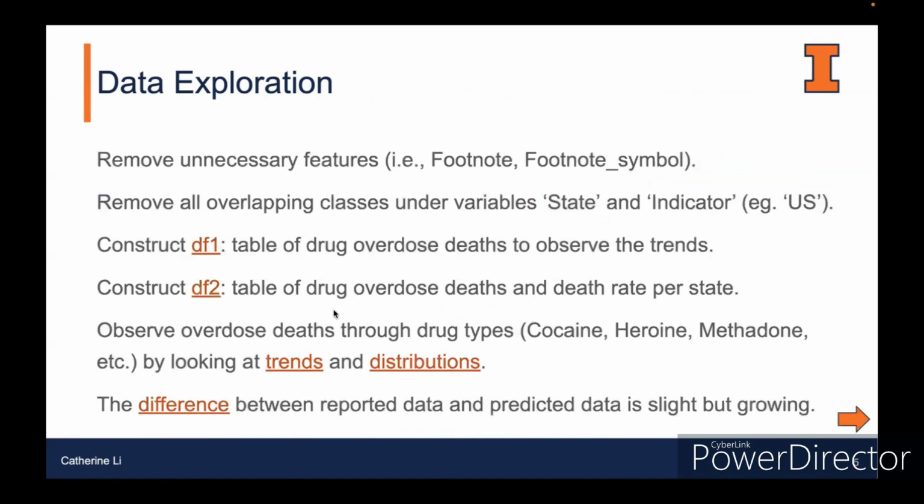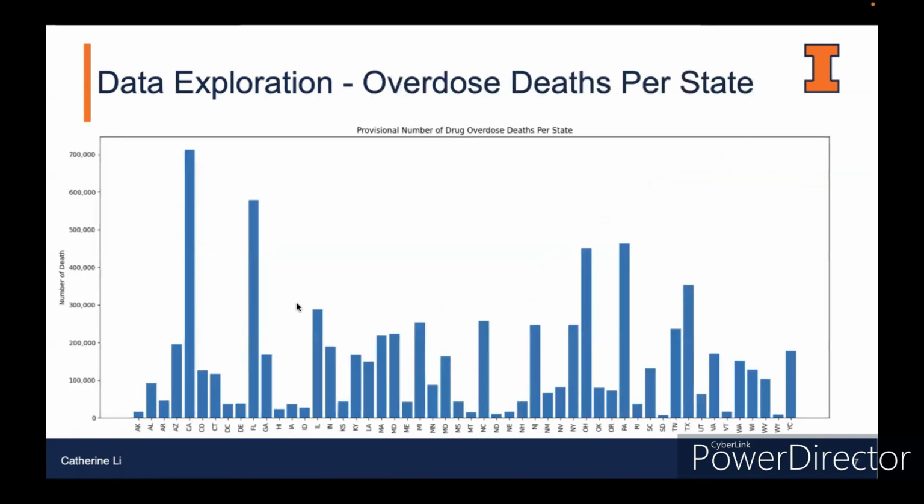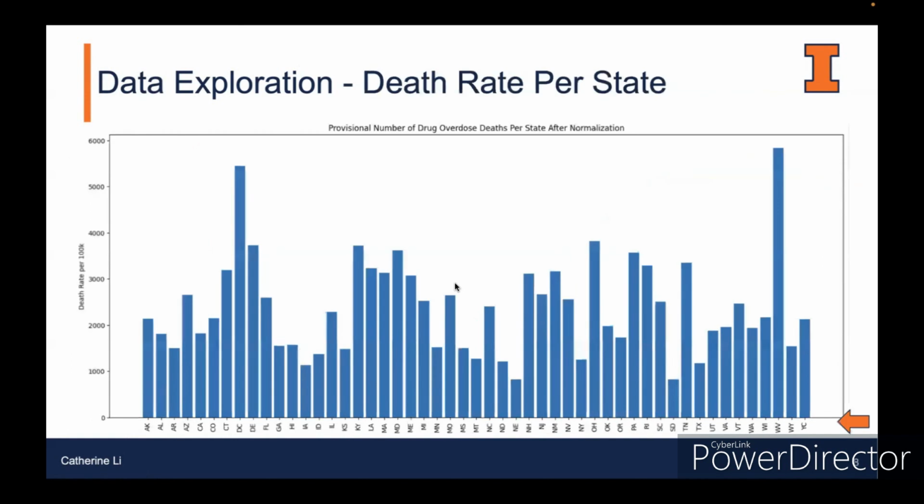Then in the table of deaths per state, we firstly use the unnormalized data, which indicates that California has the largest number of deaths, but we know that the number of deaths is influenced by the population. So then we normalized the data by the population in each state to get the real death rate, which now indicates that DC is the state with the highest death rate, but not California.